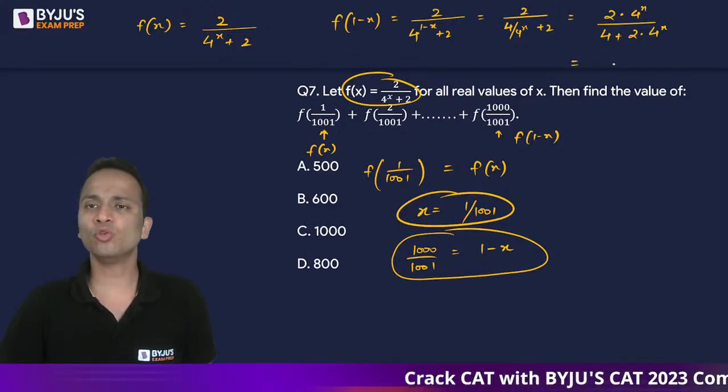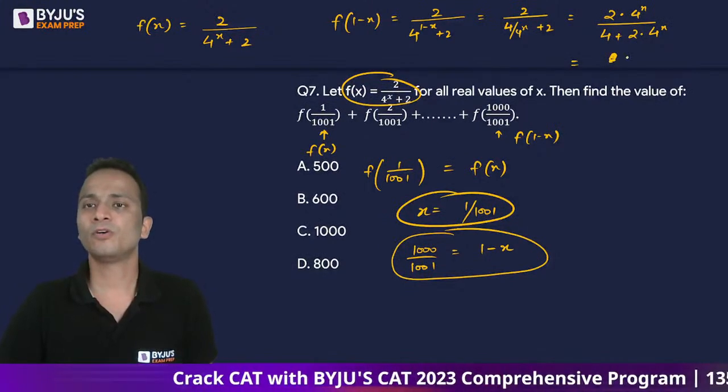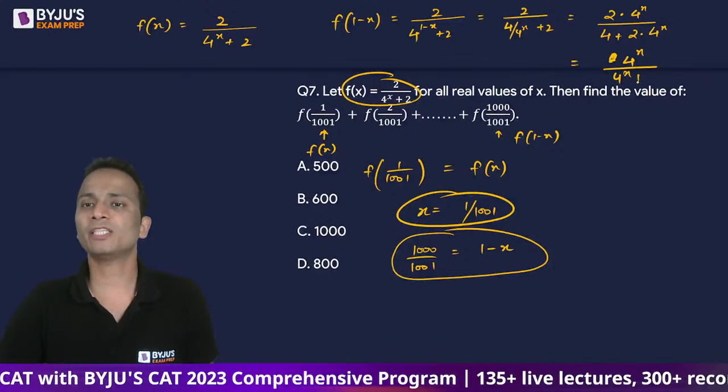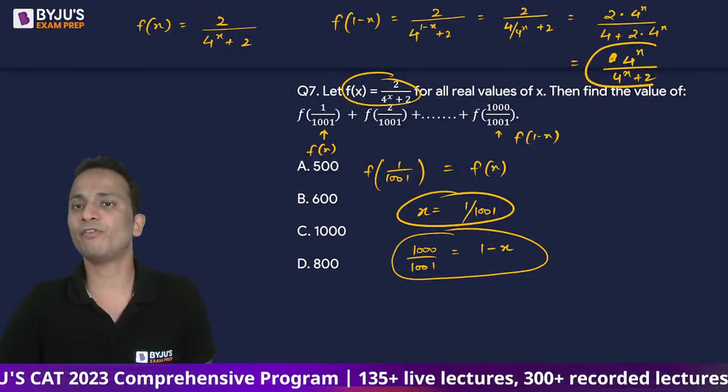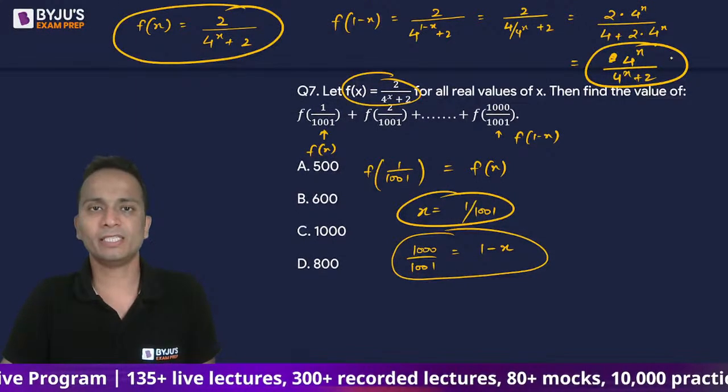Okay, LCM liya 4 raised to the power x and I've taken it in the numerator, right? And then cancel 2 from numerator and denominator. It will become 4 raised to the power x divided by 4 raised to the power x plus 2. So this is f of 1 minus x. f of x and f of 1 minus x, right?